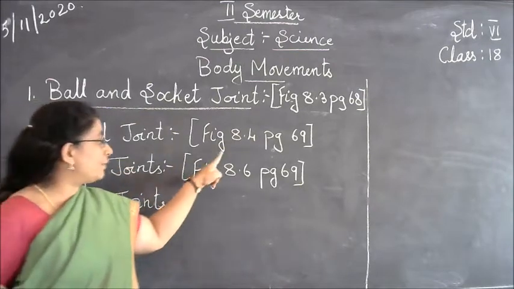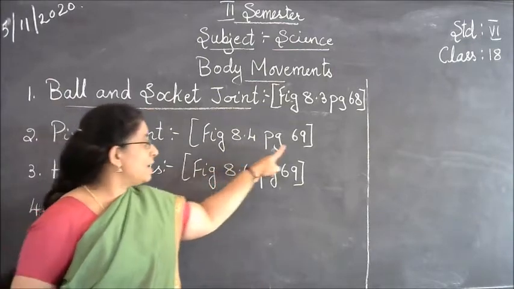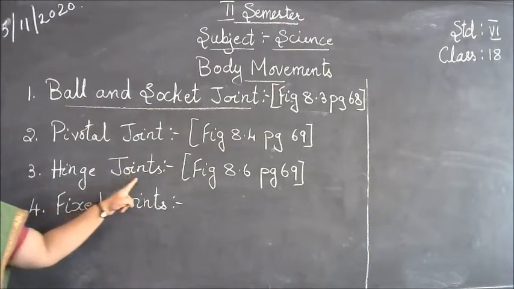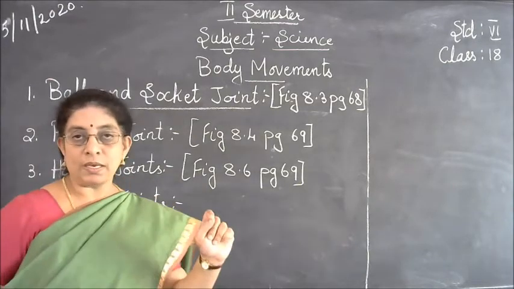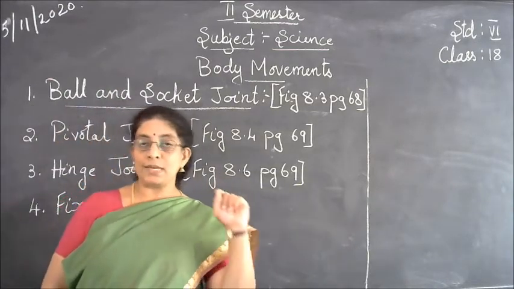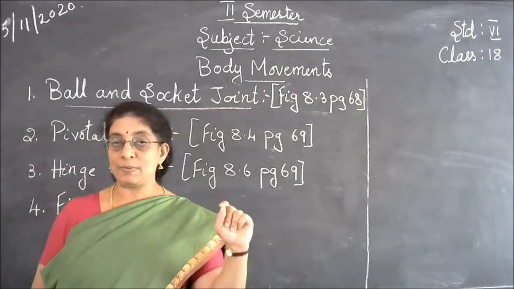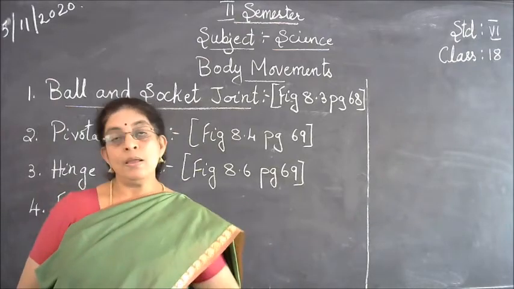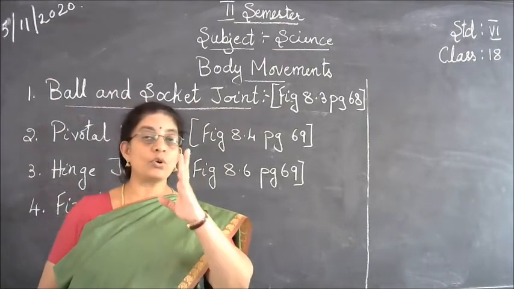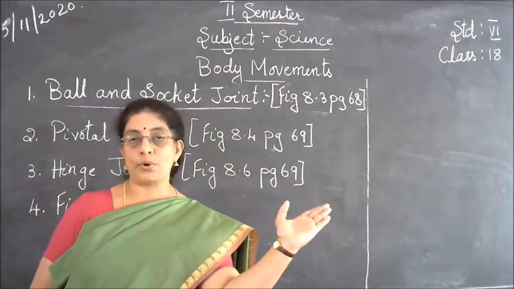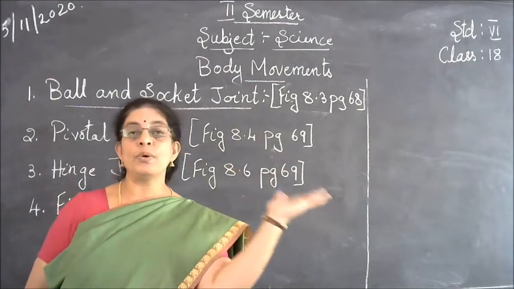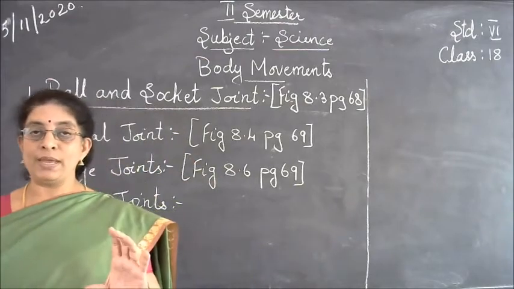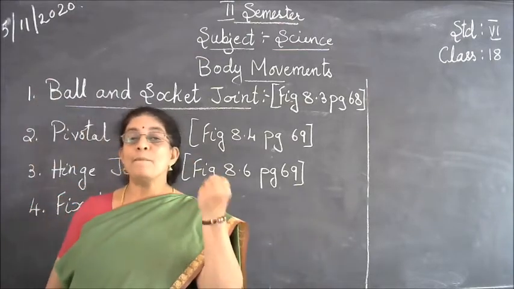So for that you refer to figure 8.4, page number 69. Okay, and then next is the hinge joints. Hinge joints means where only certain part of your body, especially your hand, can move forward and can move backward. Like if you close and open a door, it has only the forward and the backward movement. So that type of movement where it cannot be bent in between.